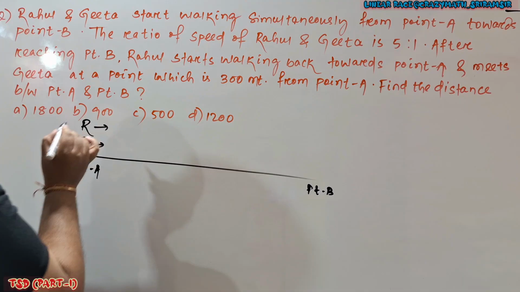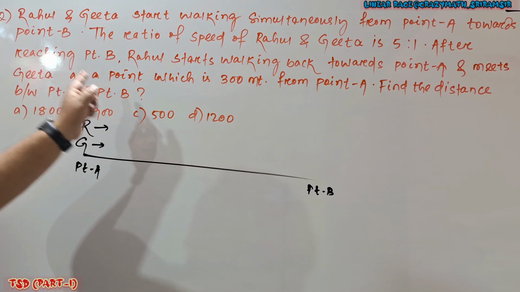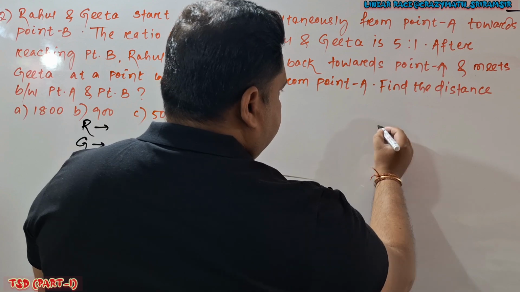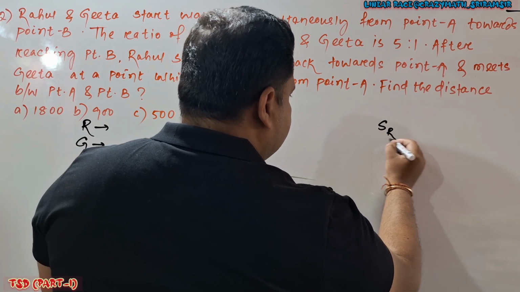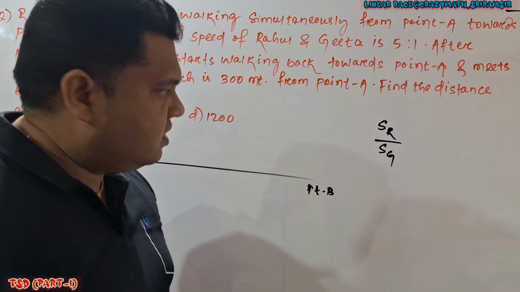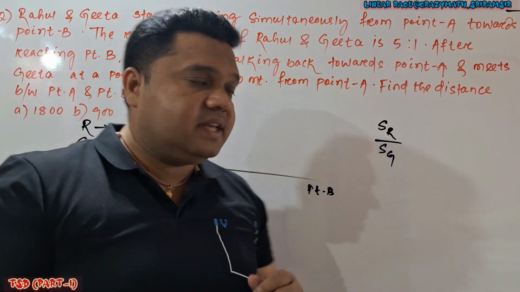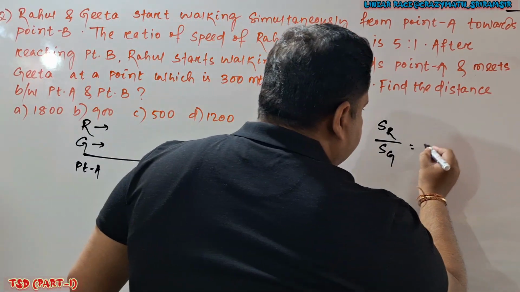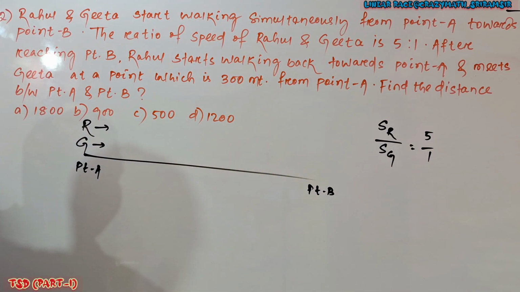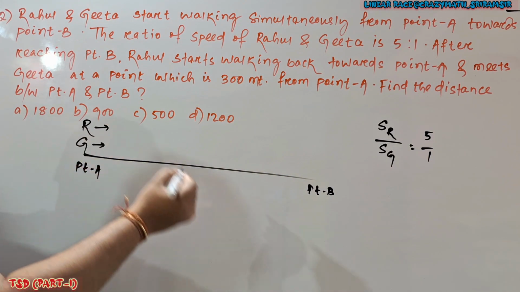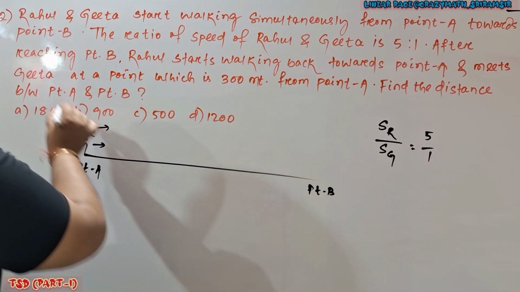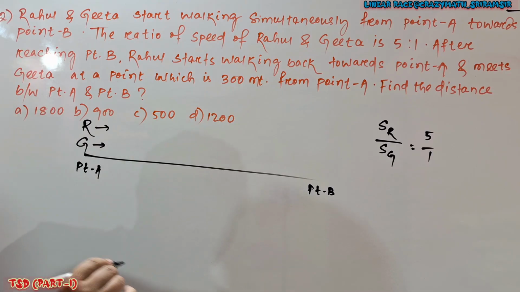They start simultaneously. Then it is given the ratio of speed of Rahul and Geeta. It is 5:1, meaning SR divided by SG. SR means speed of Rahul and SG stands for speed of Geeta. It is given 5:1, so I can write 5/1. After reaching point B, Rahul starts walking back towards point A and meets Geeta at a point which is 300 meter from A.